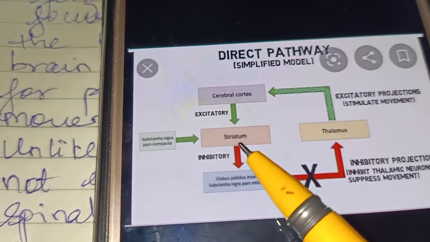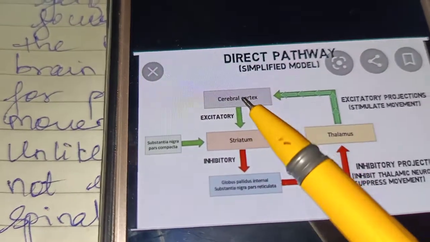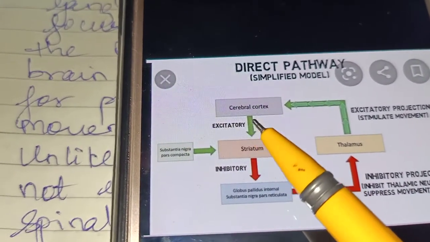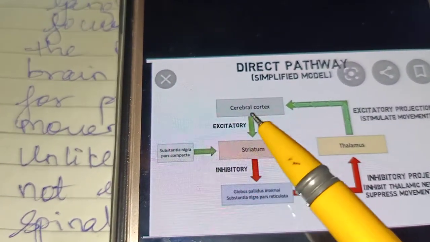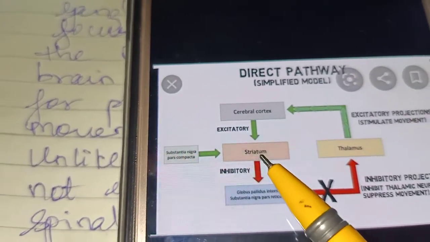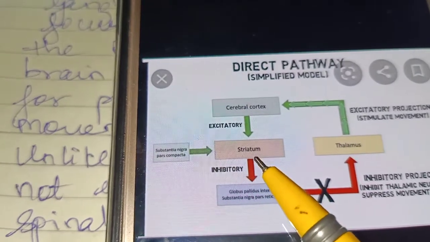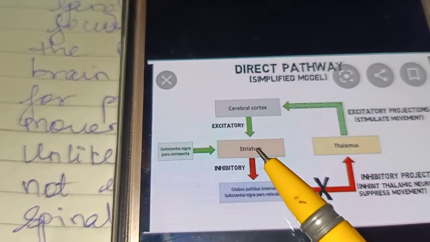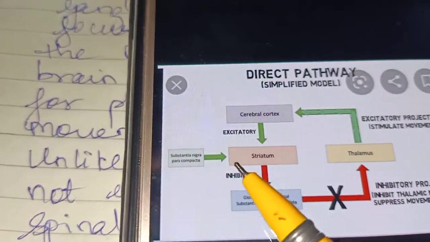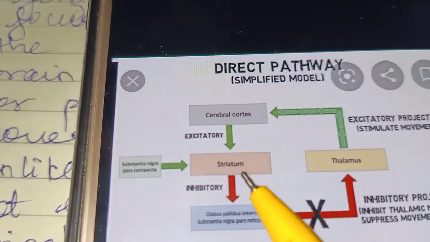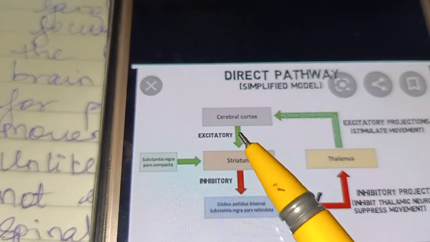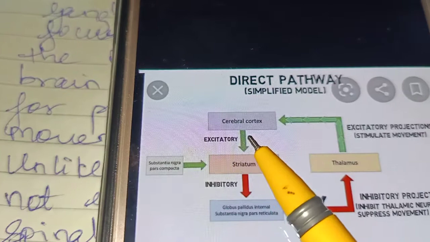The neurons in the striatum are activated by the input signals from the cortex by the neurotransmitter called glutamate. So here is a neurotransmitter which leads to excitation of the striatum with the help of glutamate. The neurons which are activated in the striatum by the excitatory neurotransmitter are inhibitory neurons. So in the striatum there are inhibitory neurons which are excited with the help of excitatory neurotransmitters.